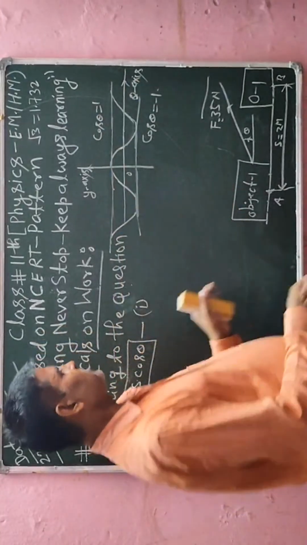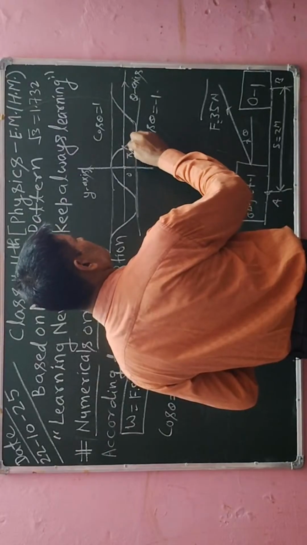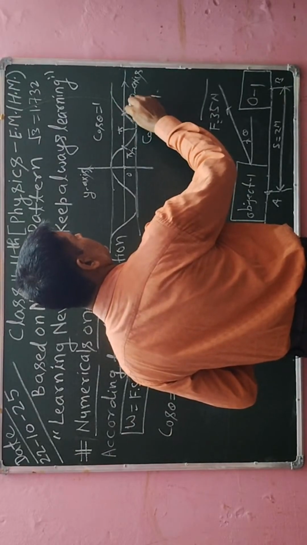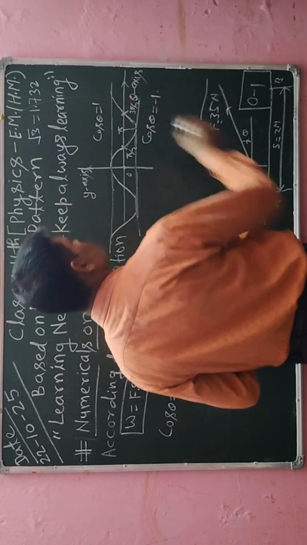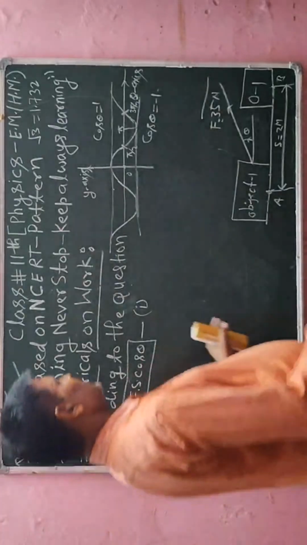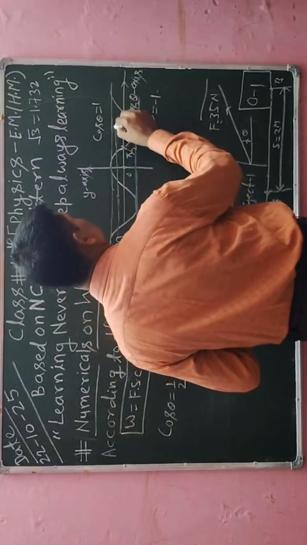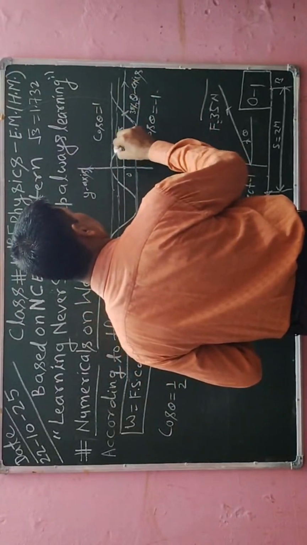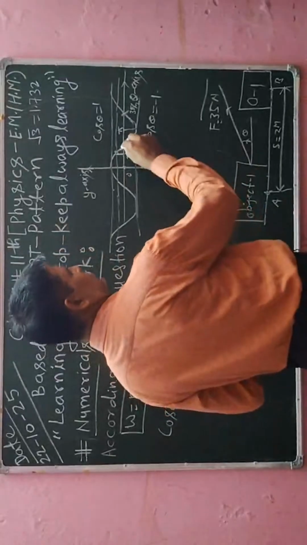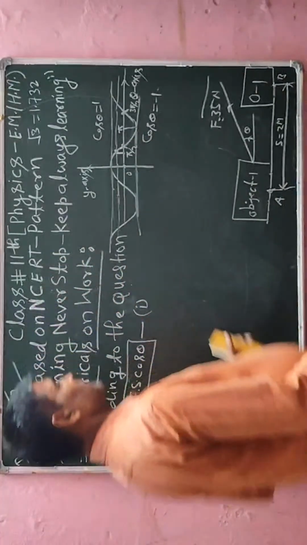So this value is 0, this value will be pi/2, here the value will be pi, and this value will be 3pi/2. Now cos theta equal to 1/2 means I will draw a line here. It will cut the curve at this point, and the corresponding theta will be less than pi/2.